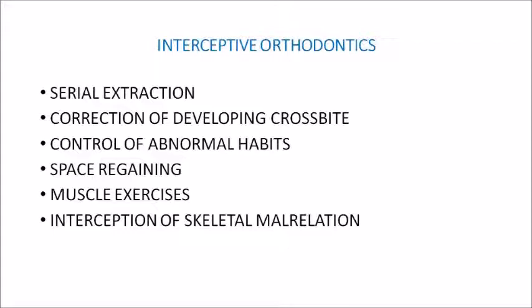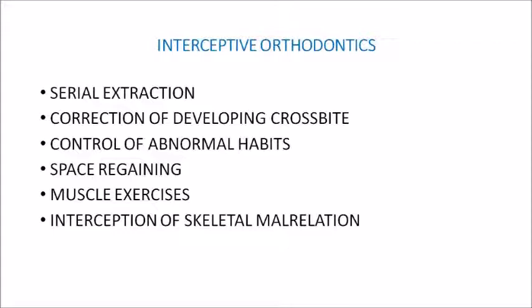The following are the procedures undertaken in interceptive orthodontics, which include serial extraction, correction of developing crossbite, control of abnormal habits, space regaining, muscle exercises, and interception of skeletal malrelation. Please note that when we were discussing preventive orthodontics, we talked about extraction of supernumerary teeth, checking for habits, and also the removal of occlusal prematurity.